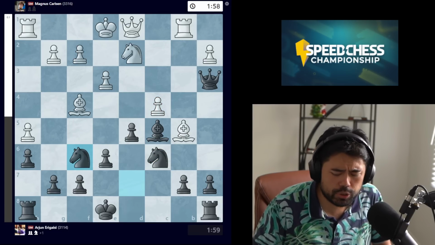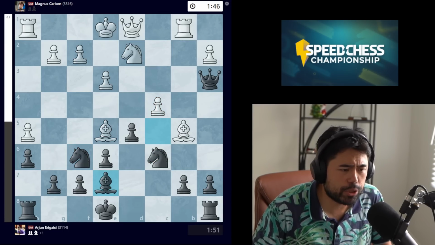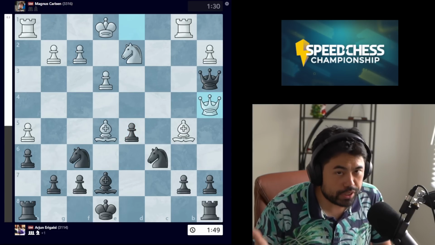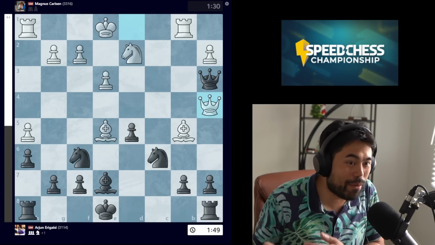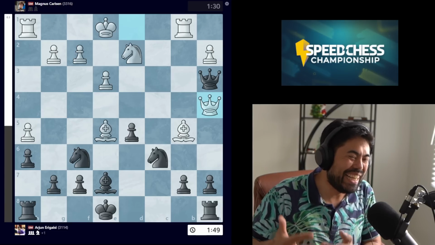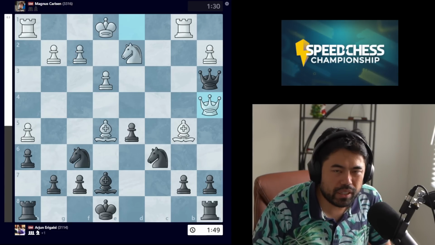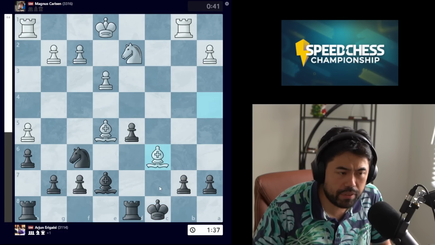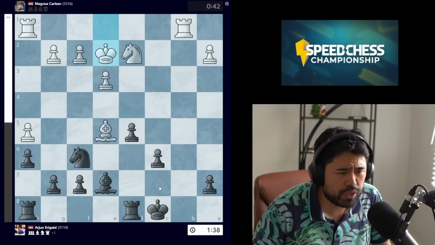So we get knight to f6 from Arjun, we have bishop to e5, bishop e7, takes, and now we get the move queen to a4. As you'll notice, now Magnus is better. Magnus is going to win the game, right? Even though he was worse in the opening, it just shows how good this player is. So we get queen takes, Arjun castles here to guard the pawn on b7, we get takes, and now we have the move king e2.